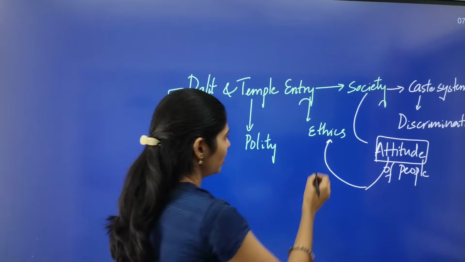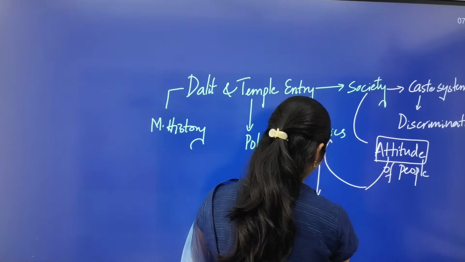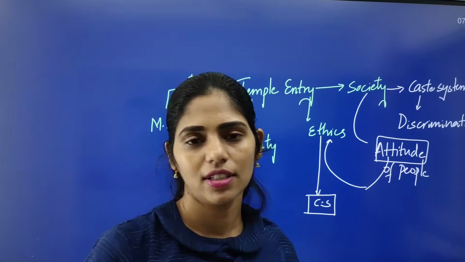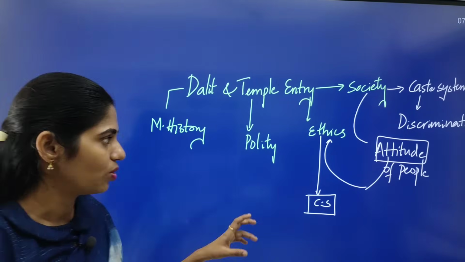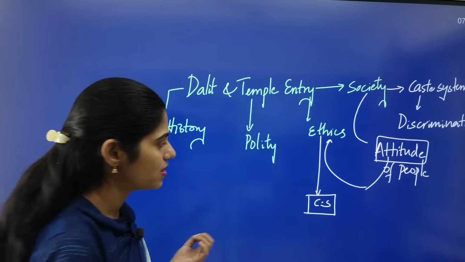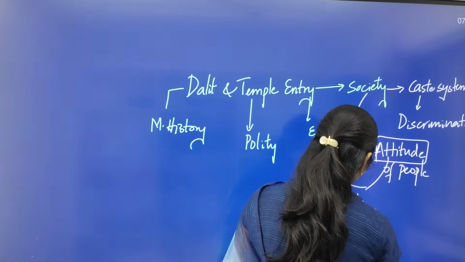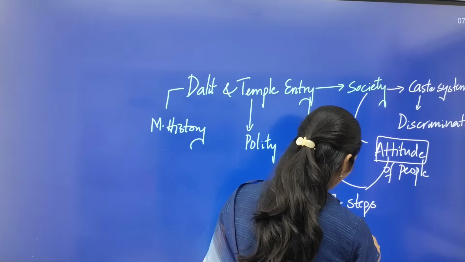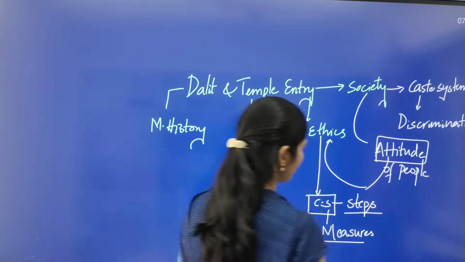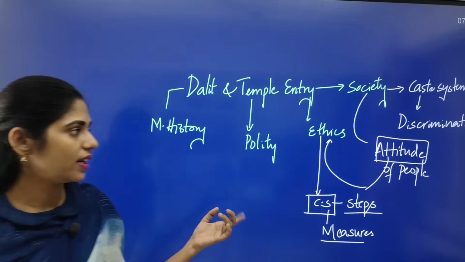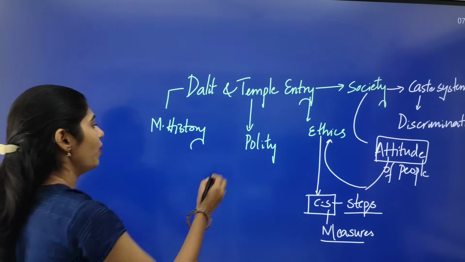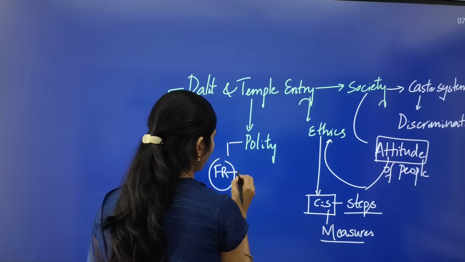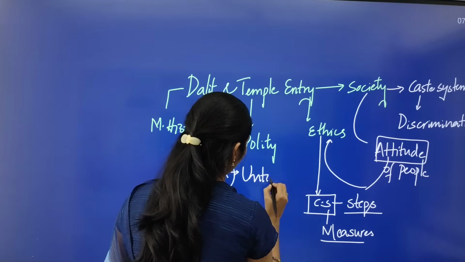And in ethics you can get a direct case study from this topic. If you are a civil servant, or a district magistrate or an IPS officer in that area, what are the steps or measures that you can take to address this problem? In this way you can get a direct case study. And from the polity point of view, we have fundamental rights, which talk about abolition of untouchability.